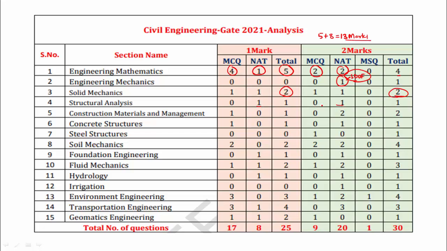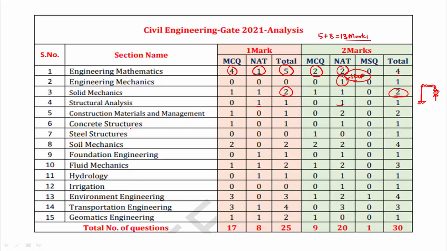Here we got the concept related to fixed end moments. One question is like this: they have given a structure with some UDL, and they are saying this joint is rigid. What will be the reaction at this joint? This is a very simple question.